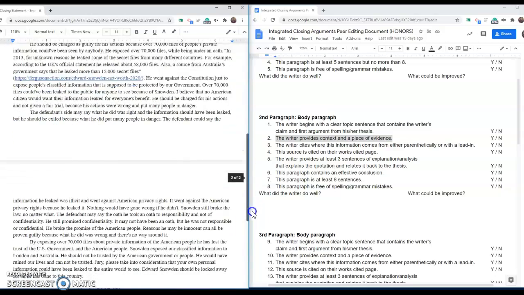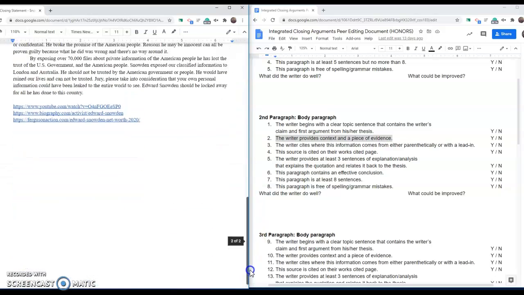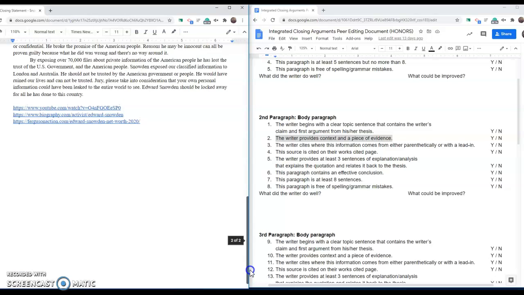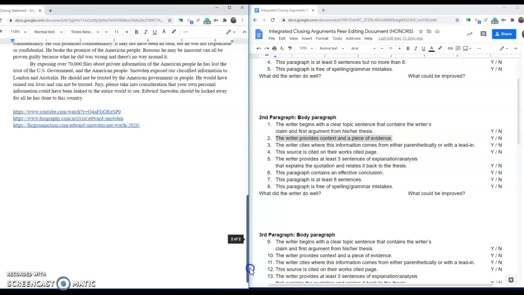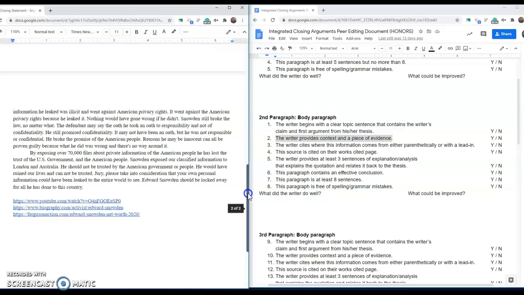So I'm going to scroll down and, oh no, okay. It doesn't look like we have an MLA citation page, which is a bit of an issue. We need to make sure that our works are cited using MLA citation, not just links here. This is a common issue that I'm seeing. All right, we need to make sure that we're using MLA citation.